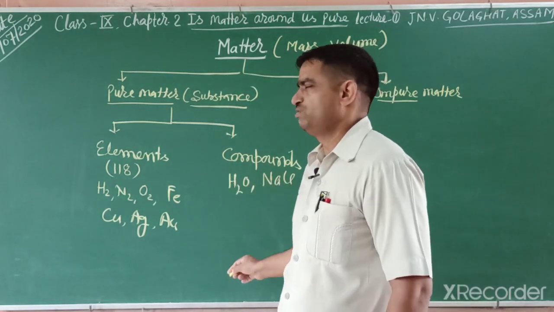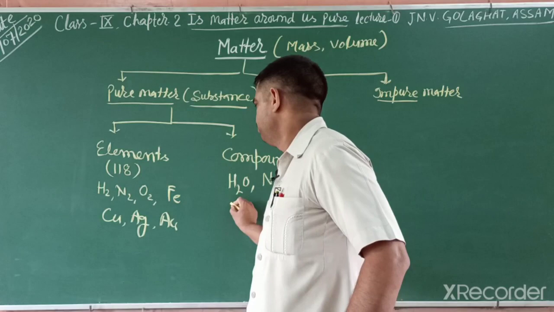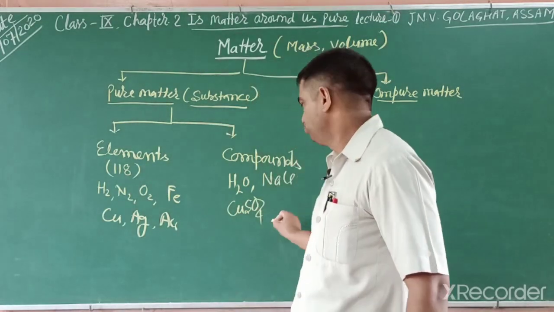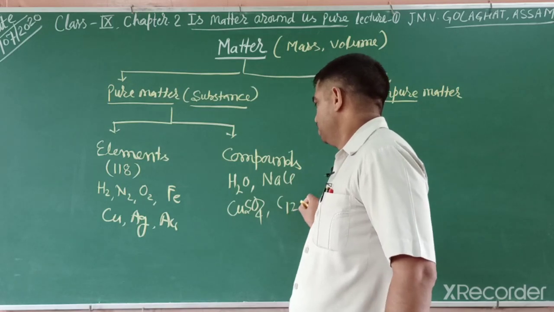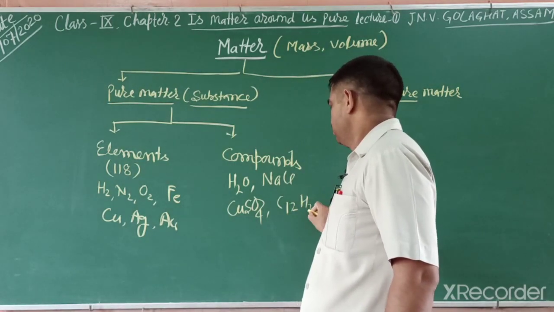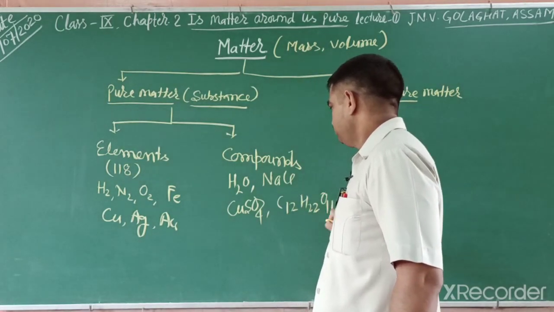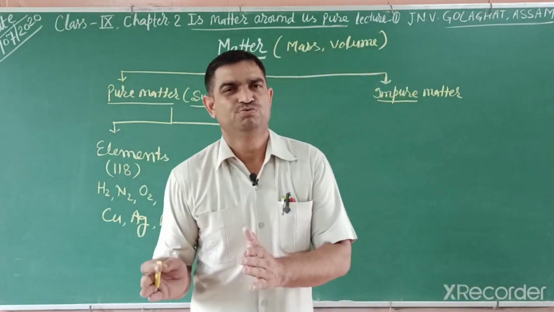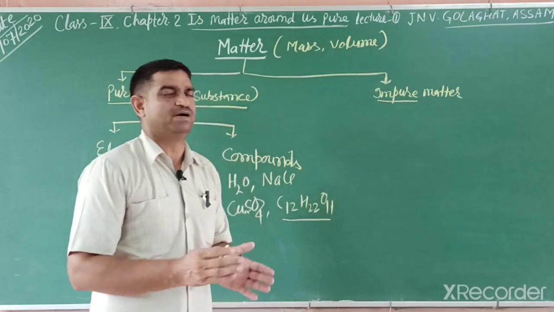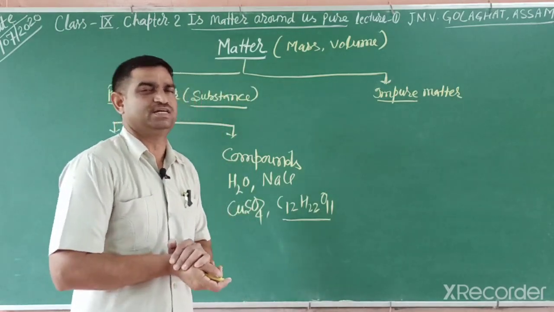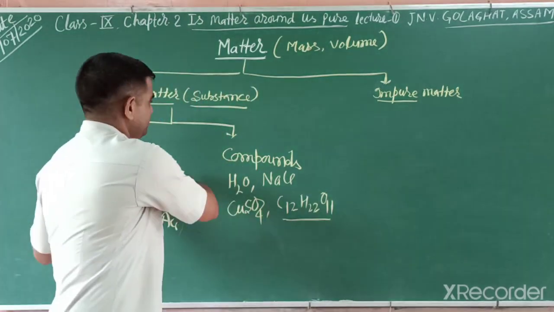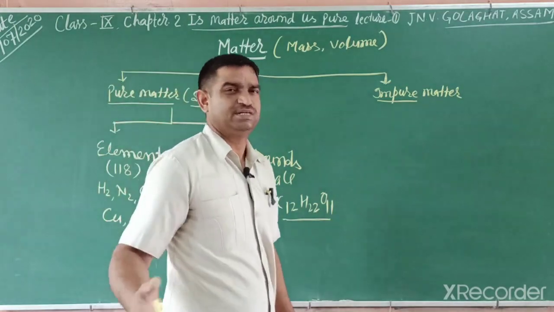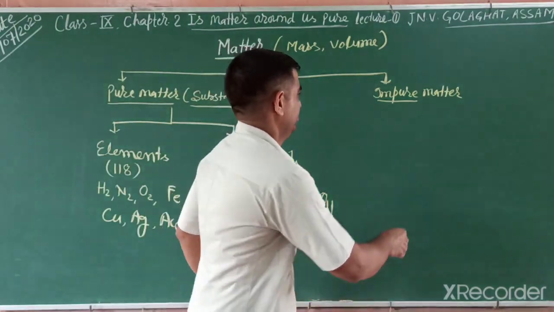Water, sodium chloride, copper sulfate, sugar, glucose: these are compounds, meaning two or more elements combined in a definite proportion by mass. In detail we will study it after some time, in this chapter.